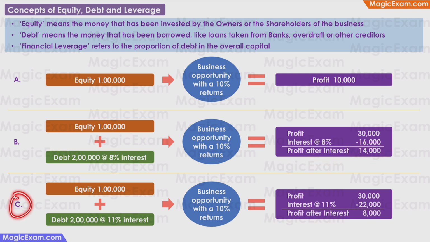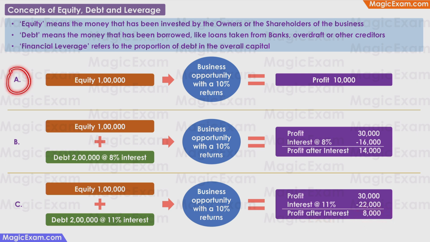In company C, the owners invest 1 lakh of their own money, which is equity. They also borrow 2 lakhs from some bank, but they borrow at 11% per annum interest rate. They invest the 3 lakhs, they get 10% returns, which is 30,000, but they have to pay 11% per annum interest on the 2 lakh rupee loan, which comes to 22,000. So their profit after paying the interest is 8,000.